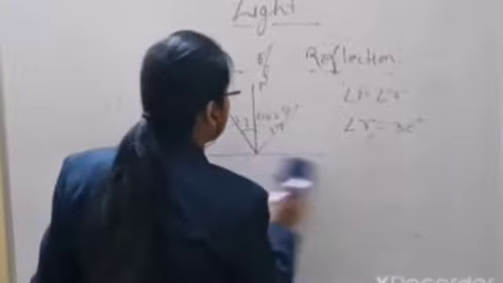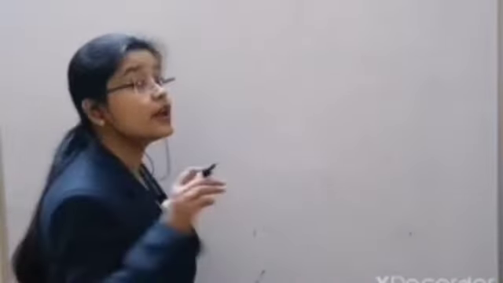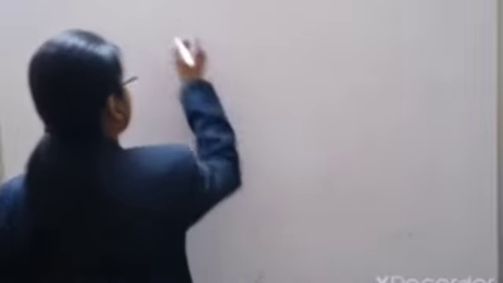Okay? So as I have told you, there are two types of reflection based on the nature of the surface. First one is regular and the second one is diffuse, or you can say irregular reflection. Regular reflection takes place on a smooth and shiny surface just like a plane mirror. So now we will study the characteristics of the image formed by a plane mirror. What type of image is formed by a plane mirror?